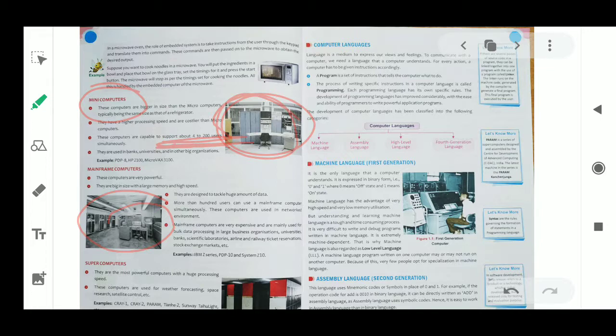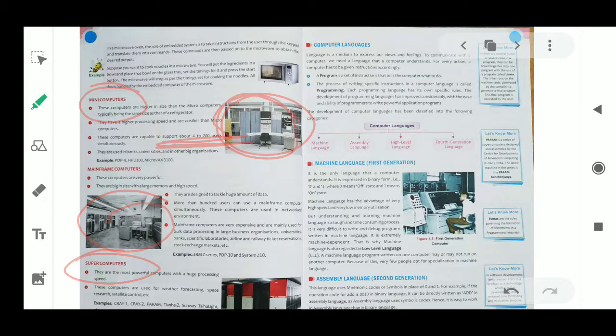Next is your supercomputer. A supercomputer is a computer with a high level of performance compared to a general purpose computer. So its performance is very high. Scientists use supercomputers for research, and in the robotics world they are also used. They are the most powerful computers with huge processing speed. These computers are used for weather forecasting, space research, satellite control, etc. Examples are CRAY-1, CRAY-2, PARAM.